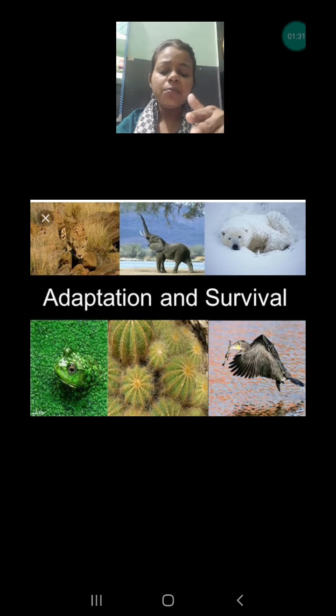In other animals also, their body parts have been changed as the need of their environment. That is known as adaptation. So here we are only going to focus on the important topics, mostly the adaptation found in the different types of animals.